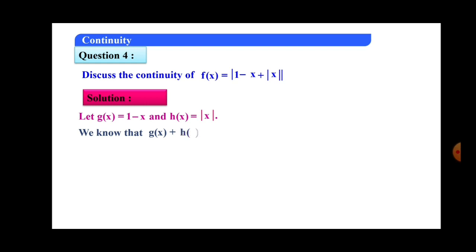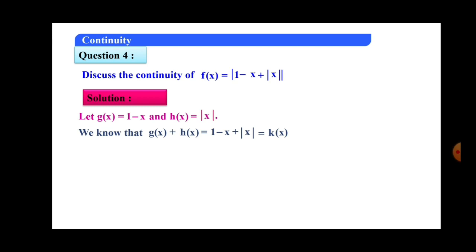Now the sum of these two becomes the inside term, that is 1 minus x plus mod x. In the given example, whatever function is inside the modulus becomes the sum of these two, and this function I denote as the k function. Now here this k function is